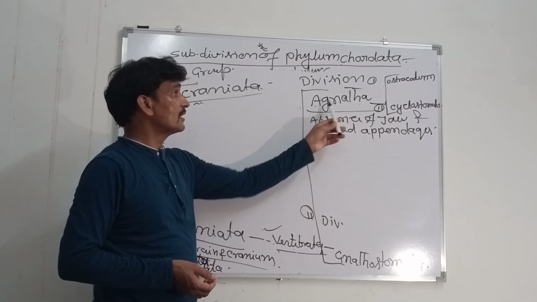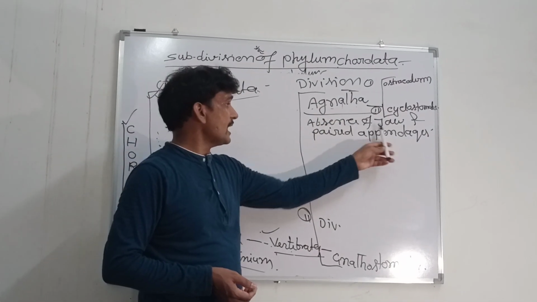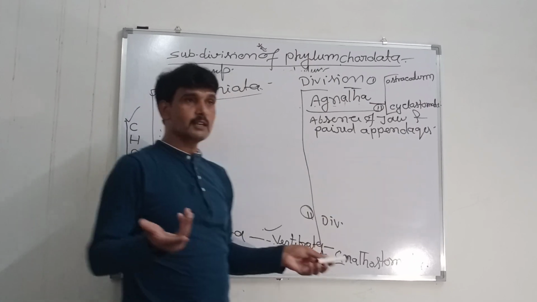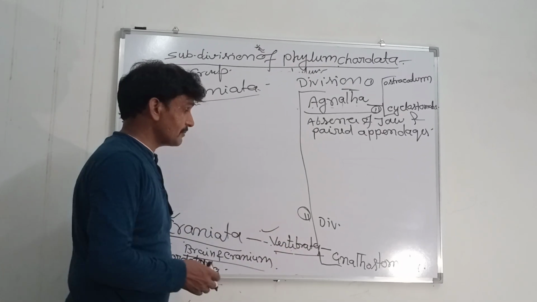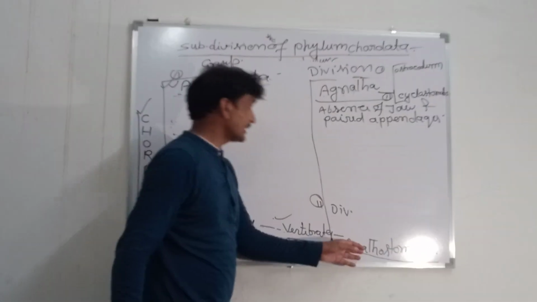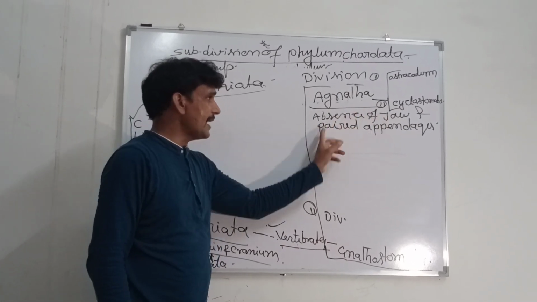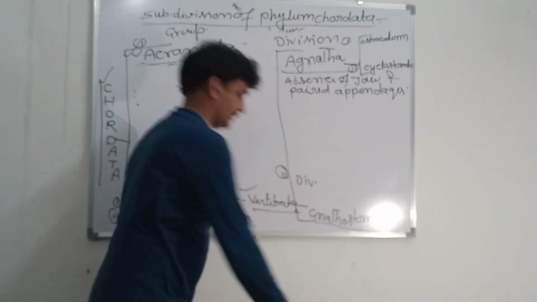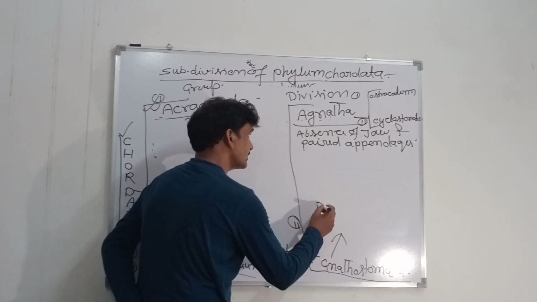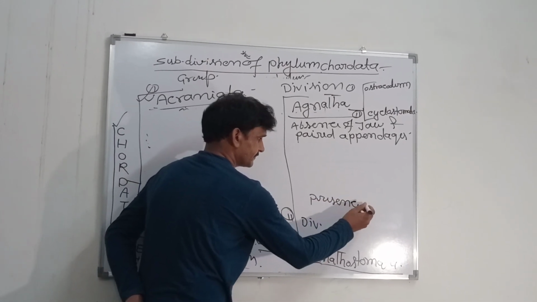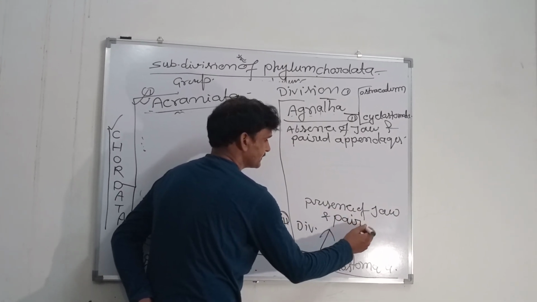A means absent, gnatha means jaw. So there is an absence of jaw and appendages. Appendages means hind and forelegs are absent. But in case of Gnathostomata, there is a presence of jaw and paired appendages.